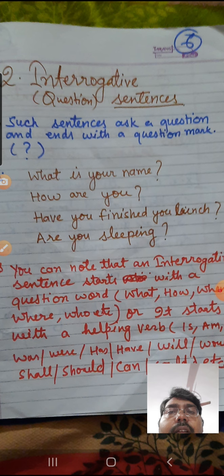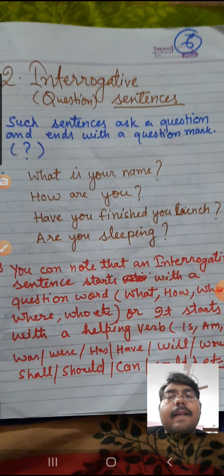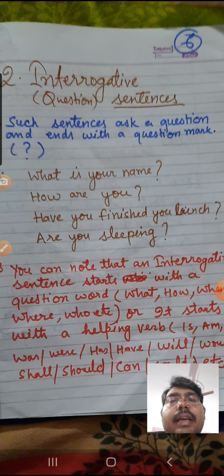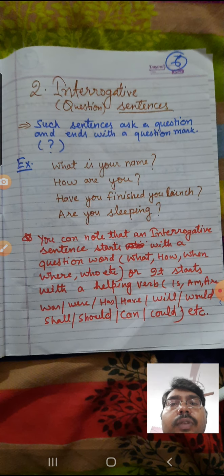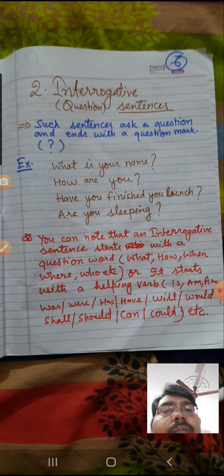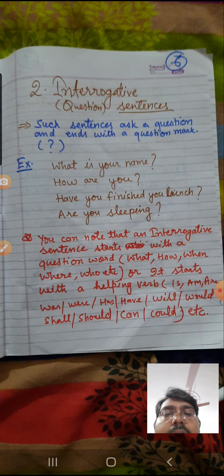Interrogative sentences are also known as question sentences, and they basically ask you questions and end with a question mark. For example, what is your name? Question mark at the end. How are you? Question mark at the end. Have you finished your lunch? Question mark at the end. Are you sleeping? Question mark at the end.